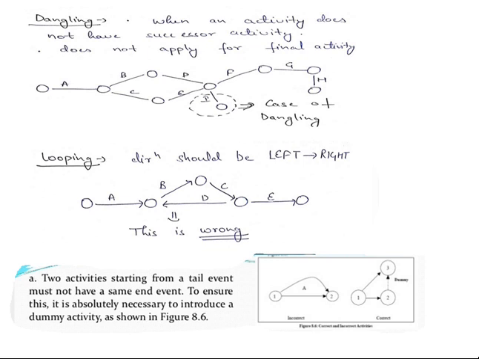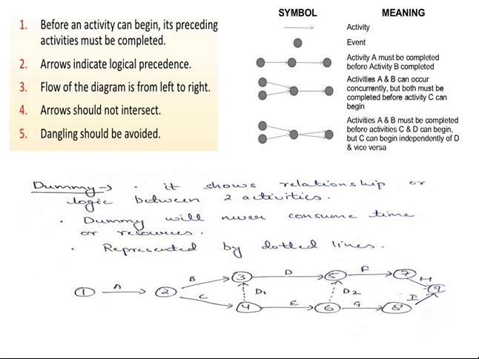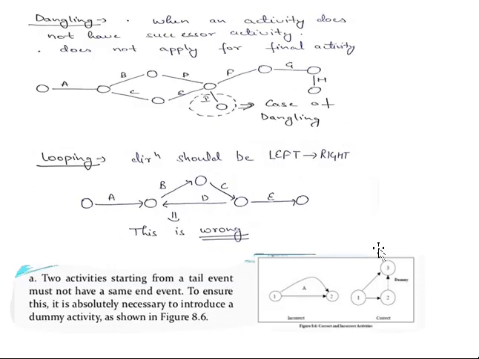The next part, as I told earlier, is why I need a dummy. This is the part I am addressing. Multiple activities emerging means a burst: two activities are emerging at this particular node. If you call this node 1 and this node 2, at node 1 two activities are emerging, and at node 2 two activities are bursting. This is not possible.